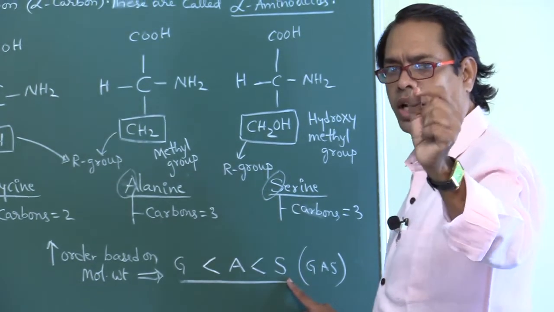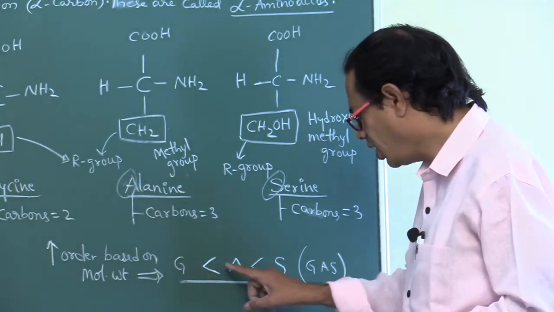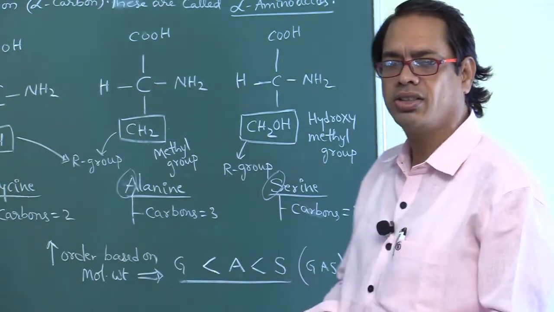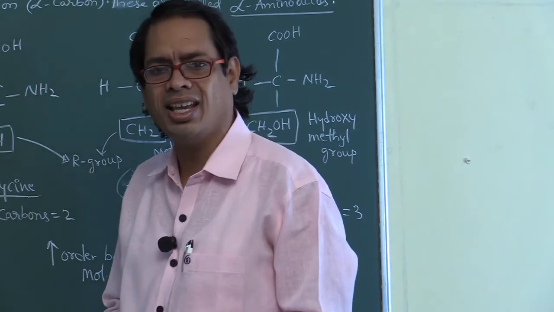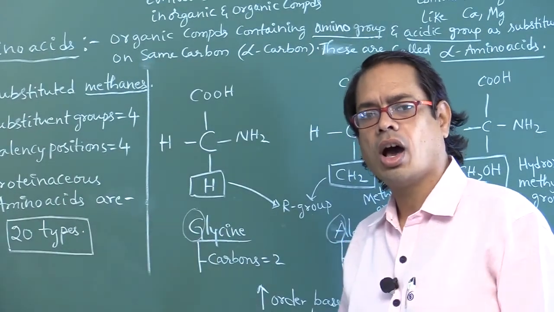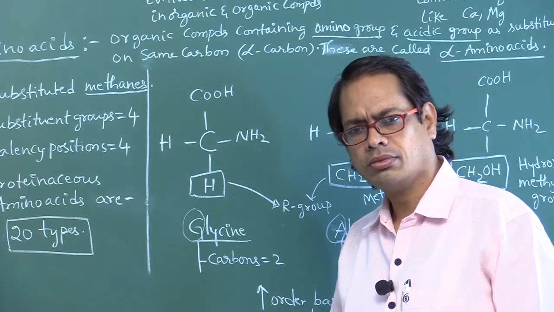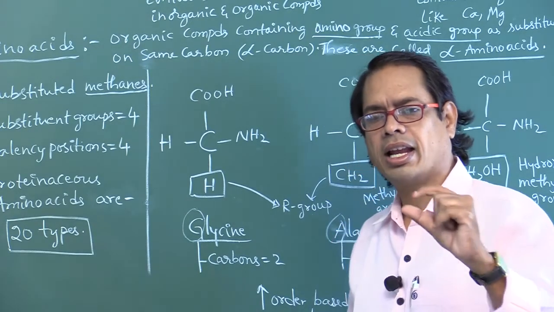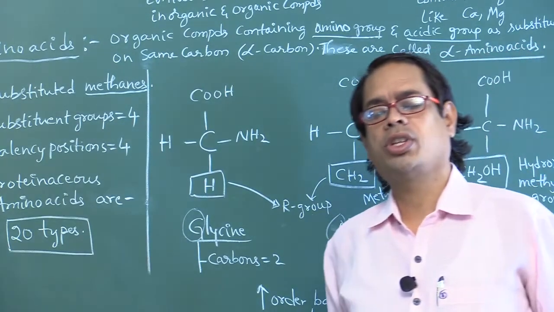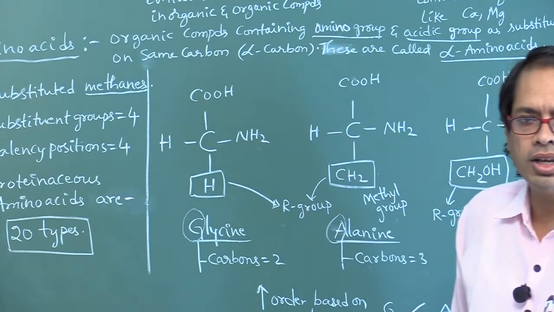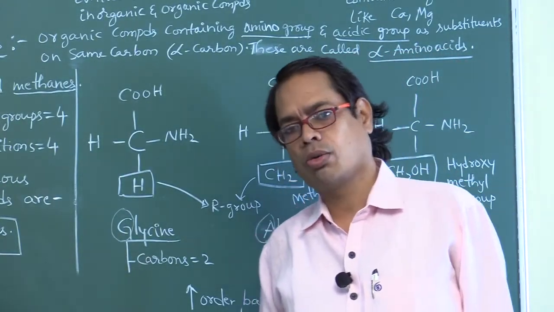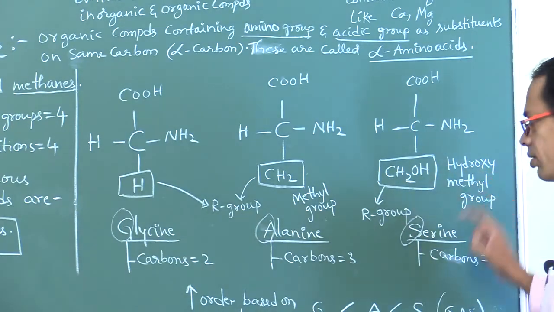Try to remember, I am telling a code, GAS. This is the GAS code to remember. What is the R group in glycine? R group in glycine is hydrogen. R group in alanine is methyl group. What is the R group in serine? Hydroxymethyl group, that is CH2OH.